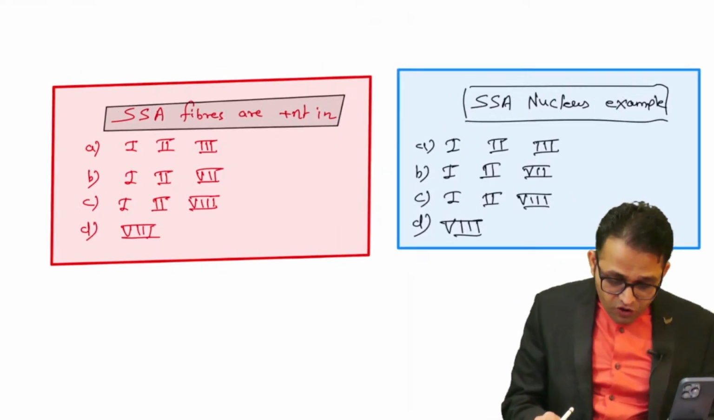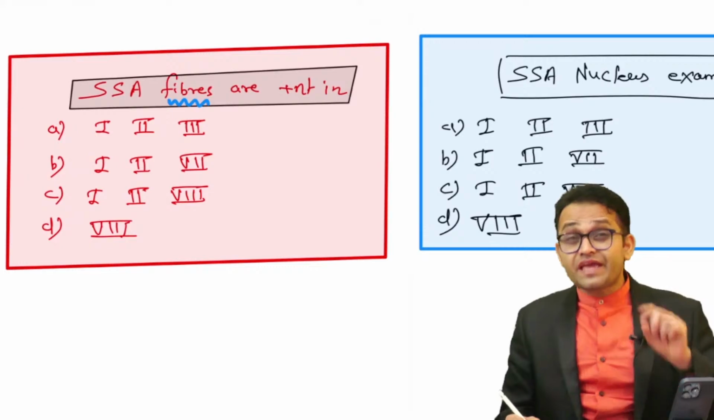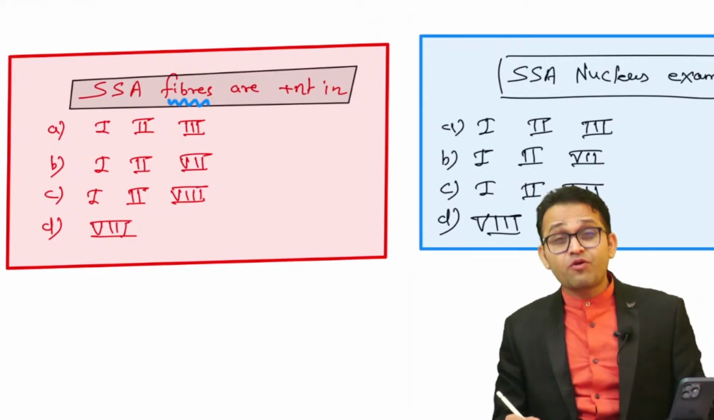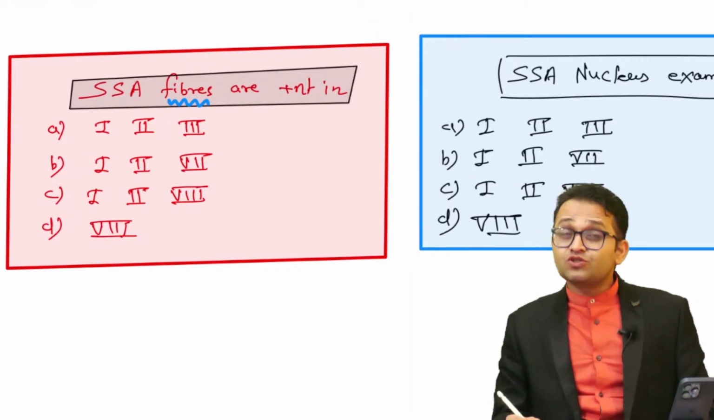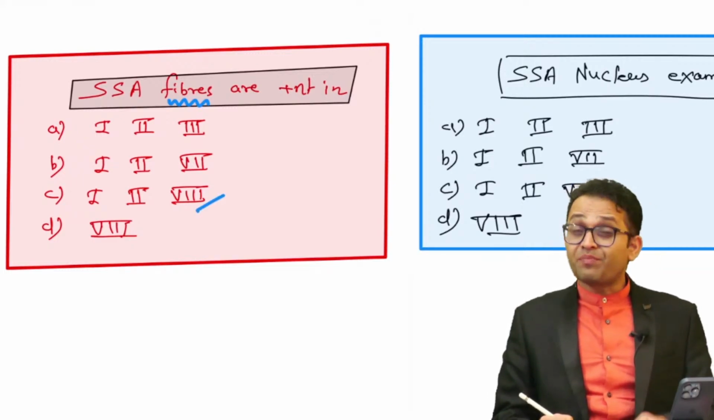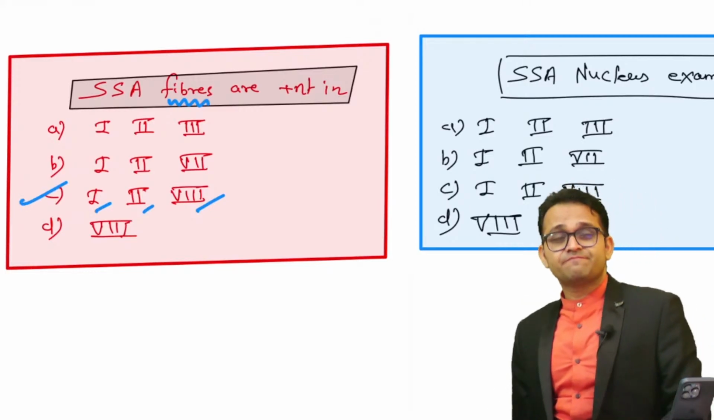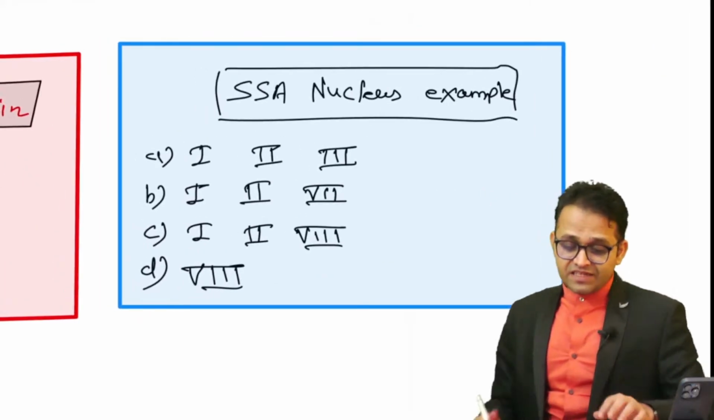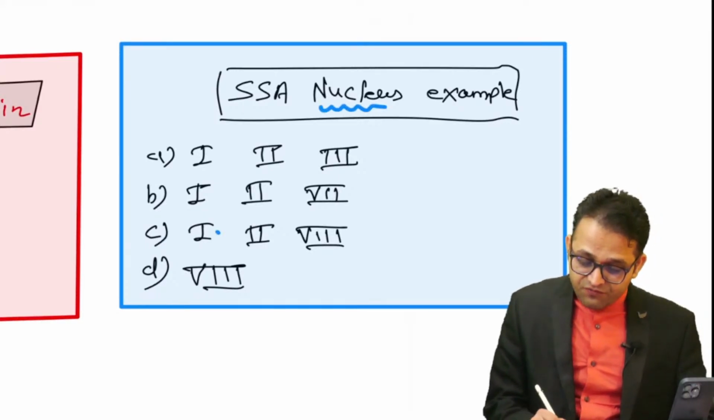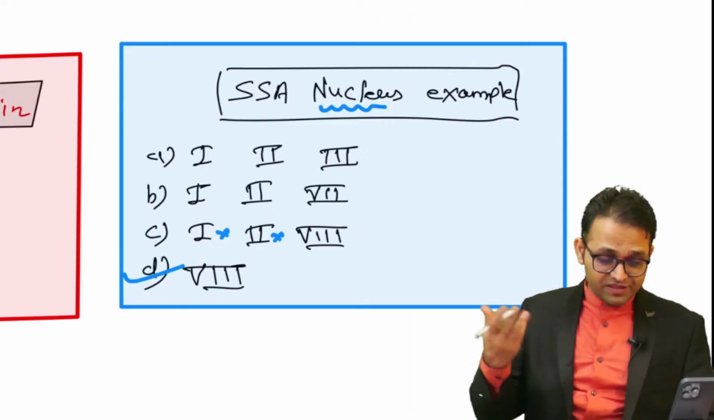Okay, because they are asking about the fiber. Fiber means axon. They are not asking about the cell body collection. So in this situation, you will say, sir, eighth. Correct, sir. But axons means second and first is also right. So this is the correct answer. But when they are asking about the nucleus, sir, first and second do not have the nucleus. Eighth has the nucleus. So the answer will be D.